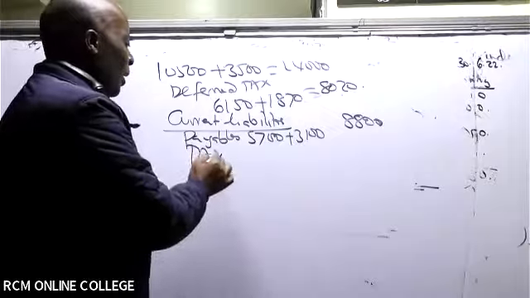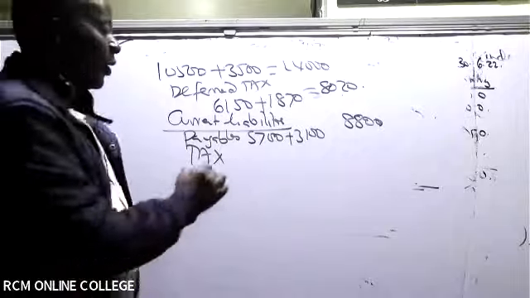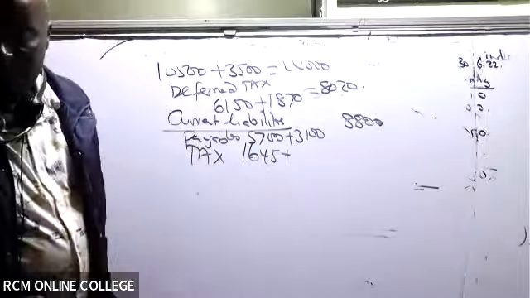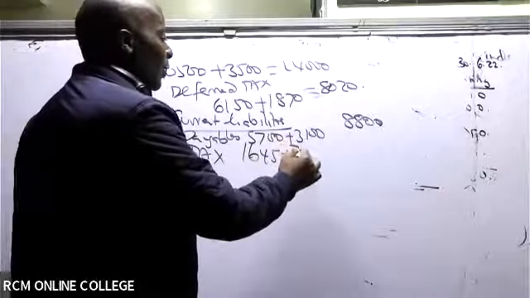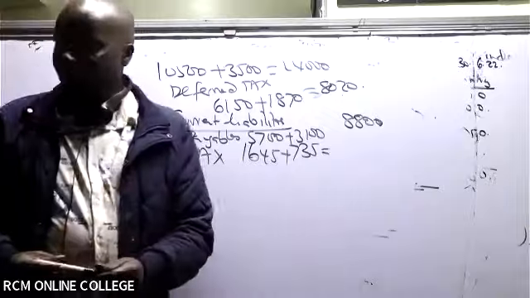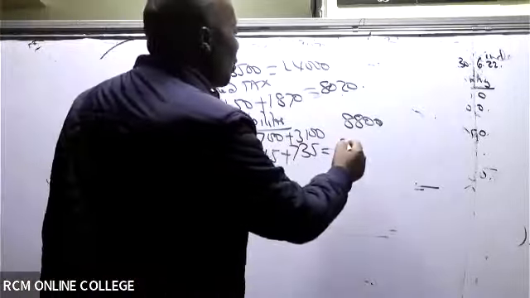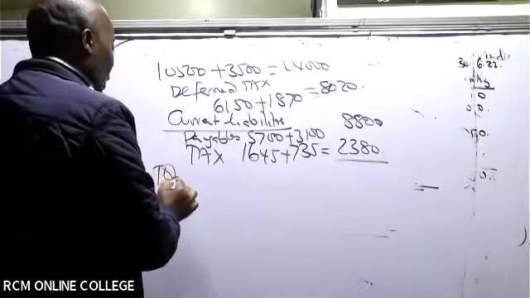And then the last one here is the current tax, where I'll take 1,645 plus 735, which will end up giving us what figure? 1,645 plus 735 is 2,380. So can you kindly take a bold step and go ahead and give me the total equity and liabilities?